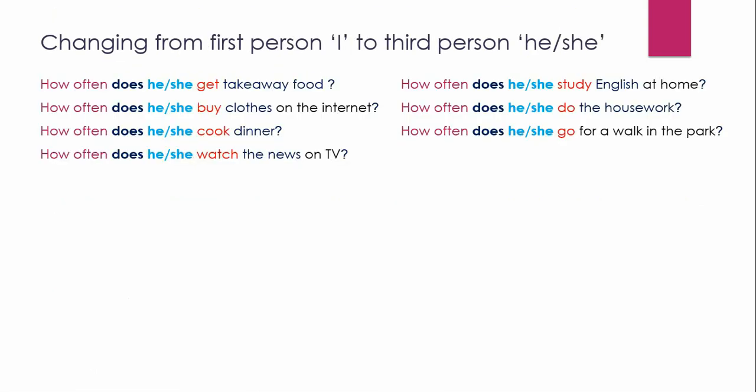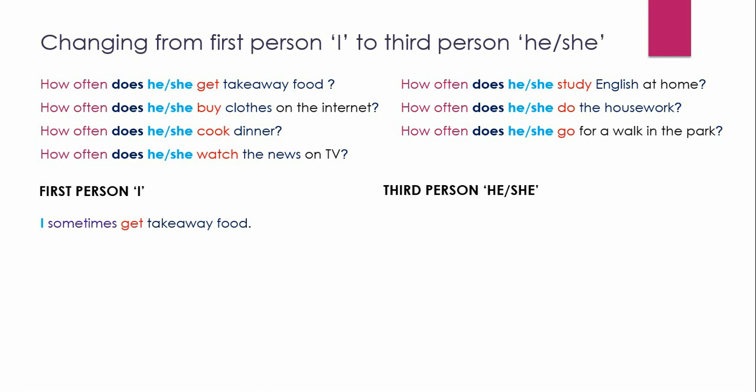Changing positive sentences from the first person I form to the third person he/she form. I sometimes get takeaway food. He or she sometimes gets takeaway food. So notice that we need to put the S onto the verb there.